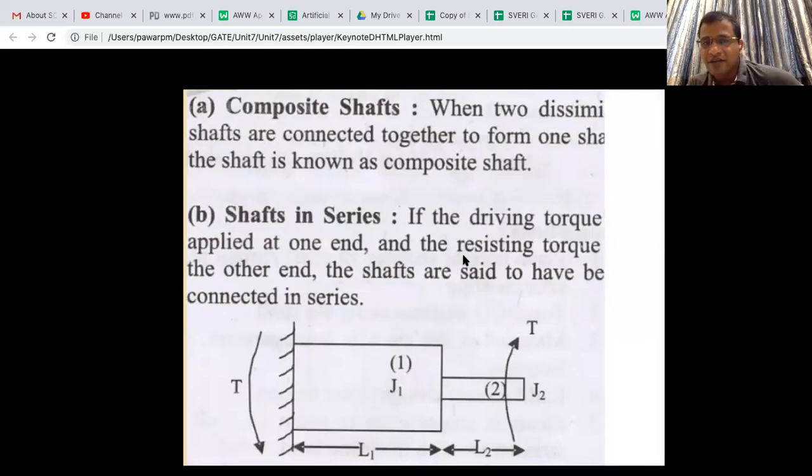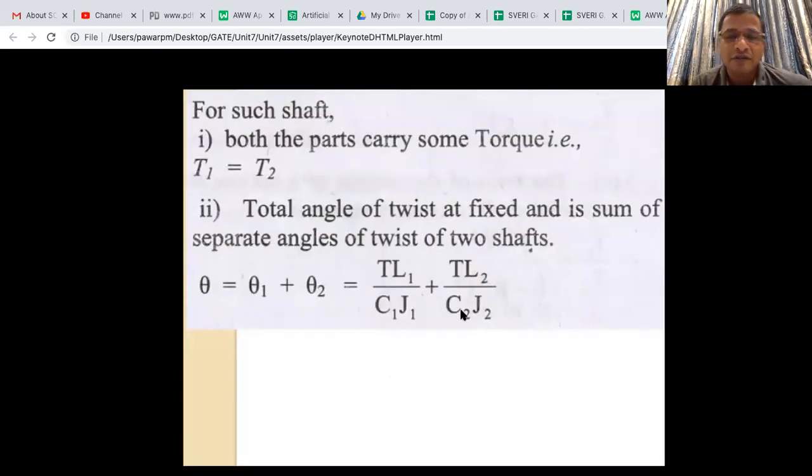Series means the same concept as with bars: one shape and another shape attached one after another. Similar to the bar formula, in the shaft also the torques will be equal. T1 is equal to T2 is equal to T3 is equal to T4. You have to remember that condition.